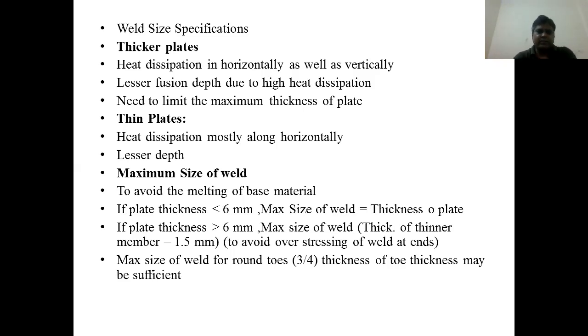To avoid melting of the base material, first, if the plate thickness is less than 6 mm, the maximum size of weld is equal to the thickness of the plate. If the plate thickness is greater than 6 mm, then the maximum size of weld is equal to the thickness of the thinner member minus 1.5 mm. To avoid overstressing of the weld at the ends, for round toes a maximum size of weld of 3/4 of the toe thickness may be sufficient.